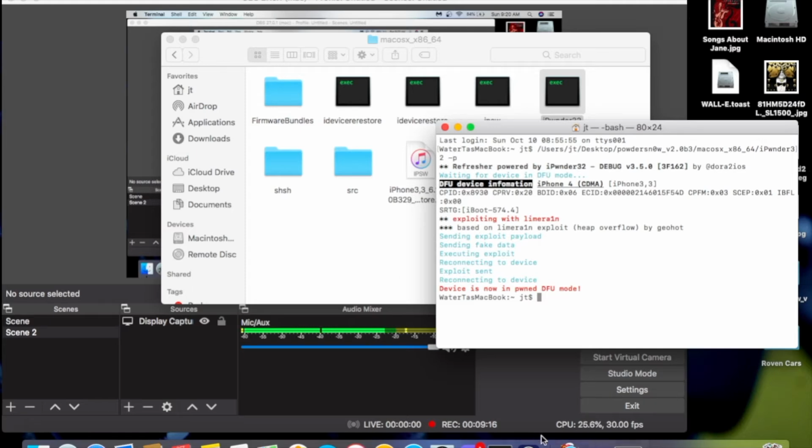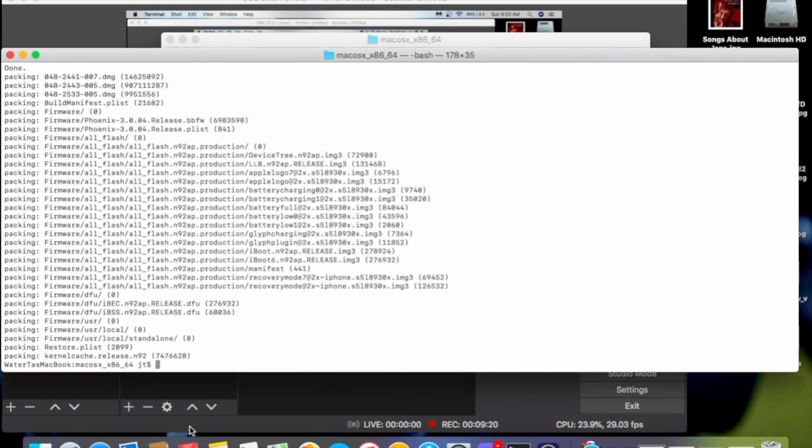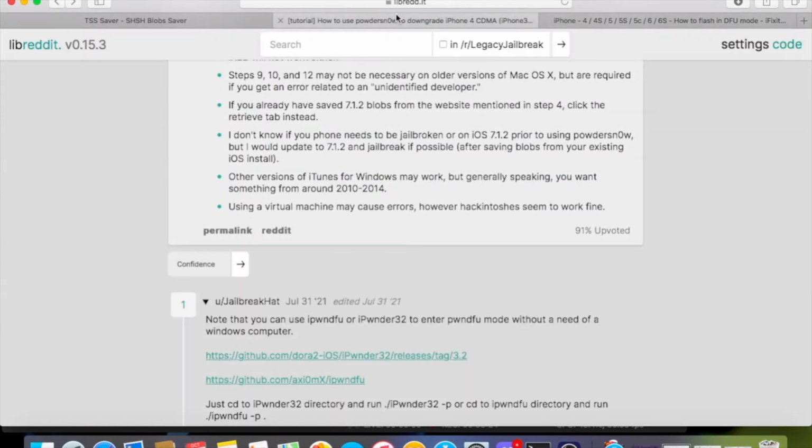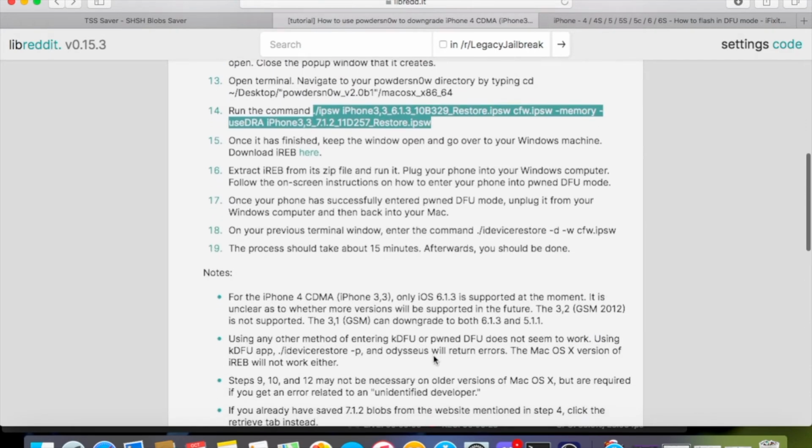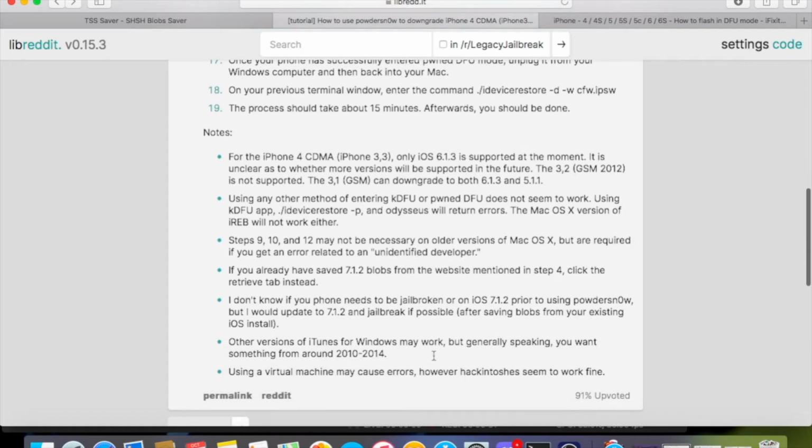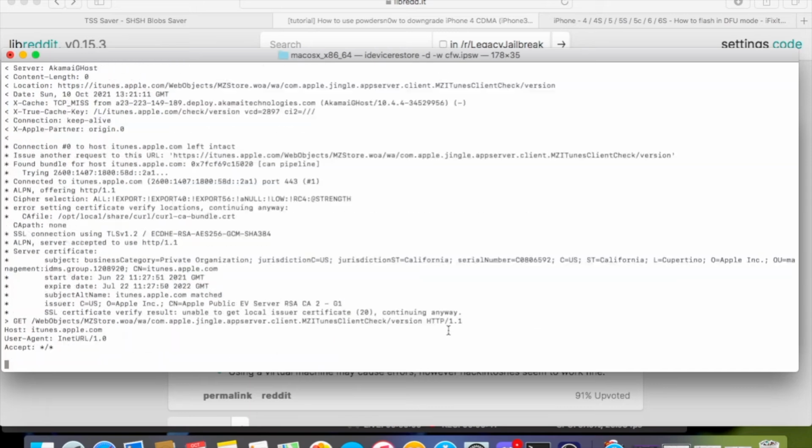And now we want to go back to the terminal that we just had. This one. Let's go to our guide. Copy this, do Control C. I always do Control C. No, it's actually Command C, and then boom.